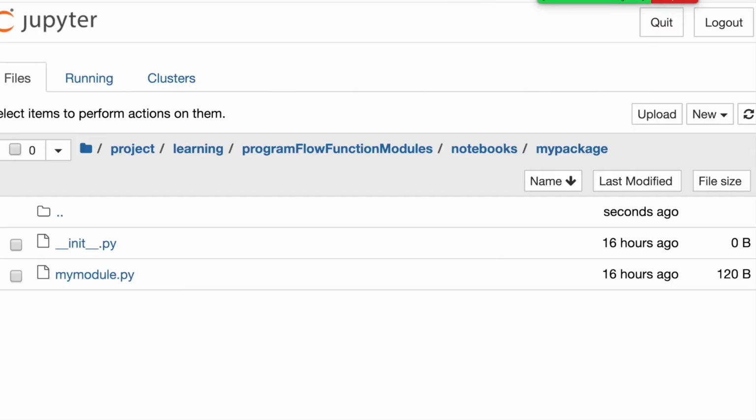So here I created that init.py file in my package, and it's necessary.